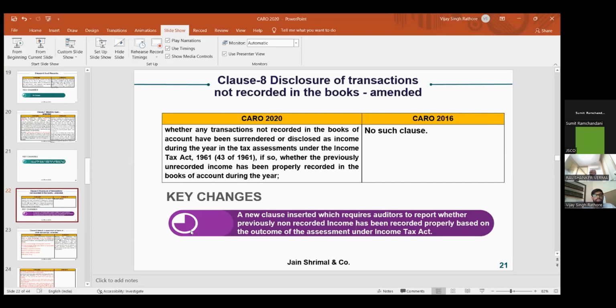That means if there has been a surrender by the assessee to the income tax department of any income which has not been recorded in the books of account, that now has to be reported by the auditor in CARO 2020. So this new clause has been inserted: if you have surrendered any income to the income tax department, that has to be reported under CARO 2020 as well.